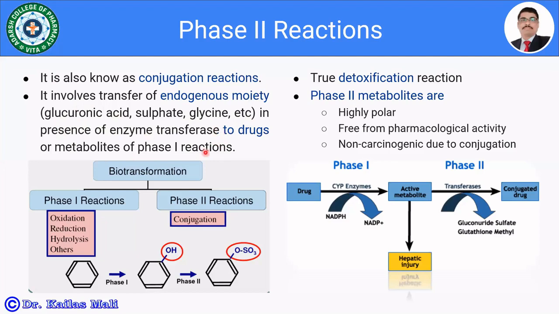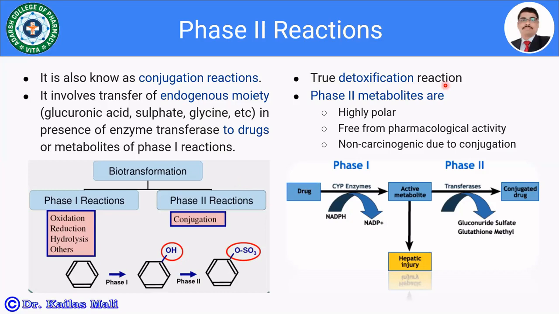As you know, biotransformation is further divided into phase 1 and phase 2. The phase 1 reactions involve oxidation, reduction, hydrolysis and others. And phase 2 reactions are more precisely conjugation, for example, conjugation with sulfate. These phase 2 reactions are the true detoxification reactions. Truly, the drug is going to be detoxified.